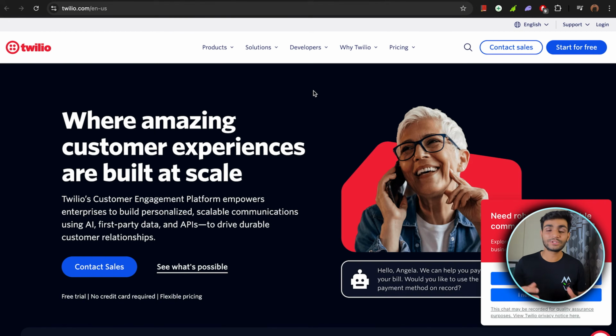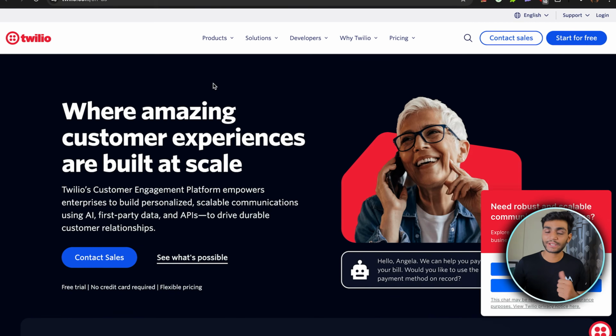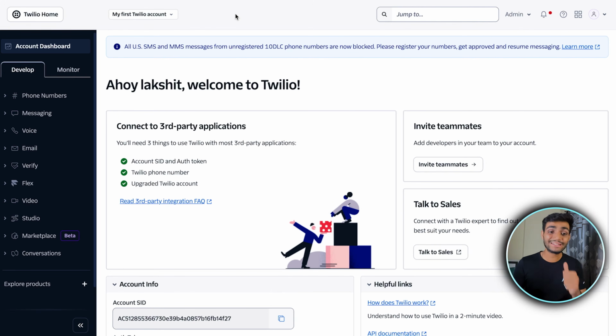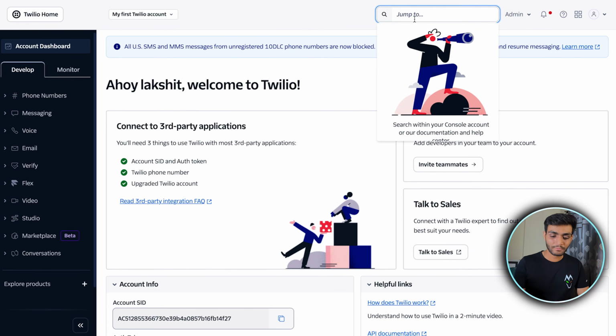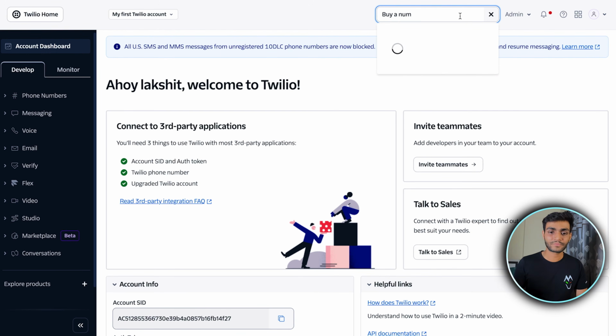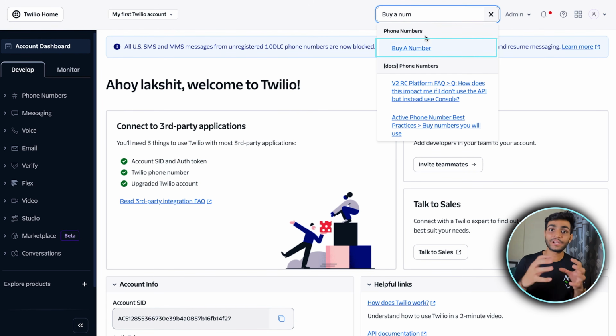So for that we are going to use Twilio. So go to twilio.com and do the sign up. Once you have done the login, you will be seeing a similar screen. Go to buy a number. So first we need to have a number which we can connect to a WhatsApp agent. For that reason, we are going to buy a number.